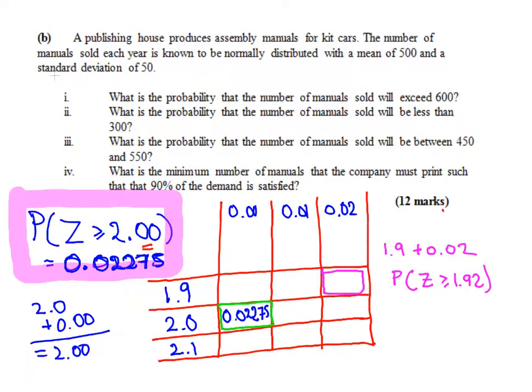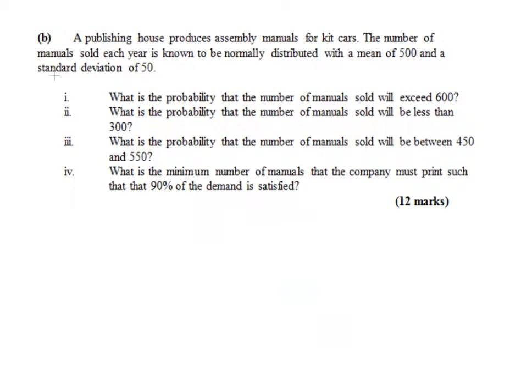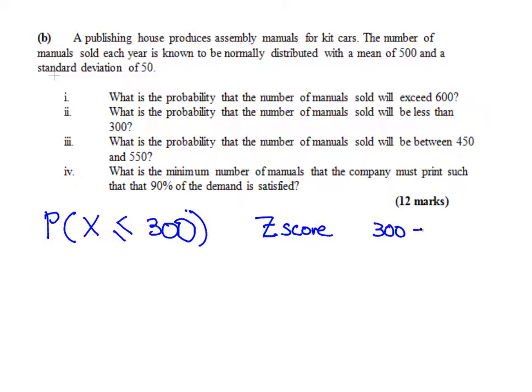So let's just go to a new slide here. What we're interested in is the probability of x being less than 300. First off, we're going to find the z-score. The z-score for 300 is equal to 300 minus 500 all over 50.